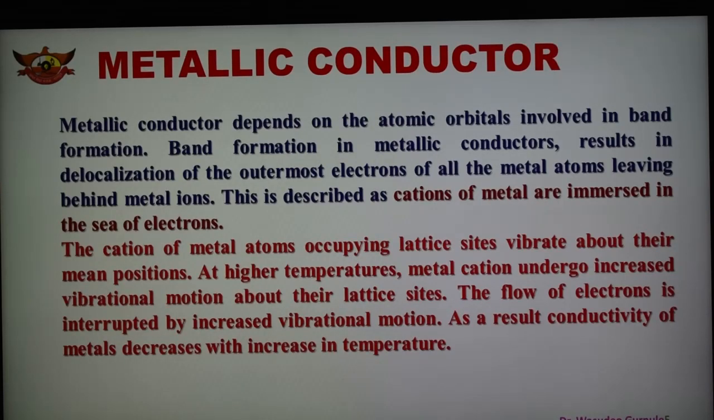Metallic conductor depends on the atomic orbitals which are involved in the band formation. We have seen how overlapping takes place between the atomic orbitals, and band formation in this metallic conductor results in the delocalization of electrons of all the metal atoms, leaving behind the metal ions. This is described as cations of metals immersed in a sea of electrons.